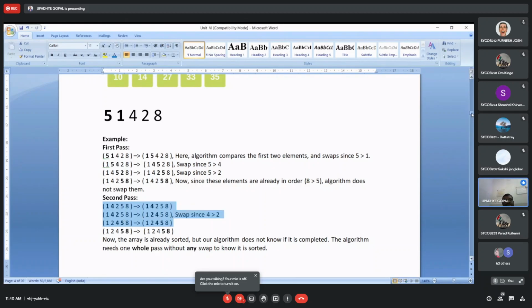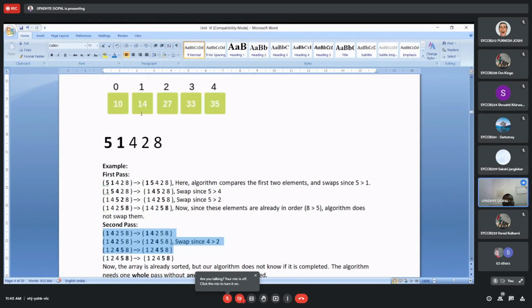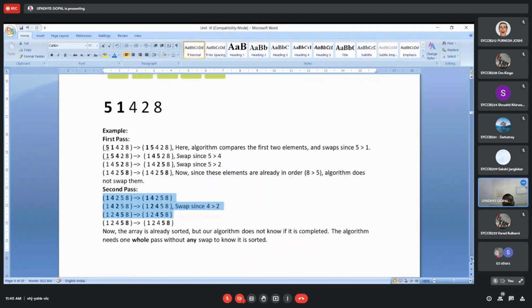So here also you have the final result like 10, 14, 27, 33, and 35. So in bubble sort, every time we select two adjacent elements and provide two functions, one comparison and the second swap. With these we get the final sorted array.